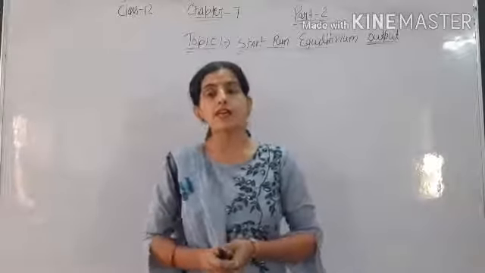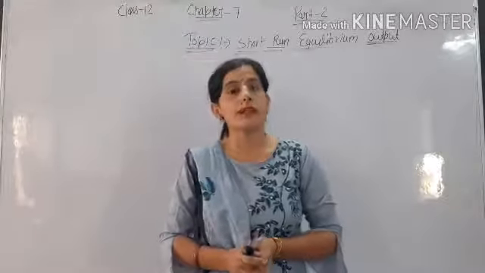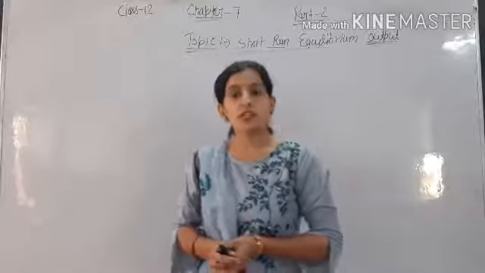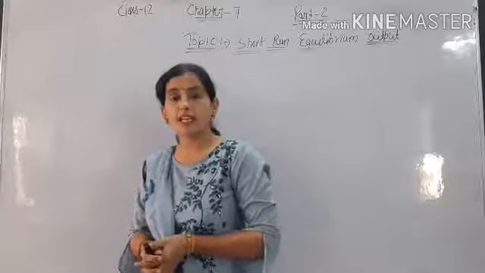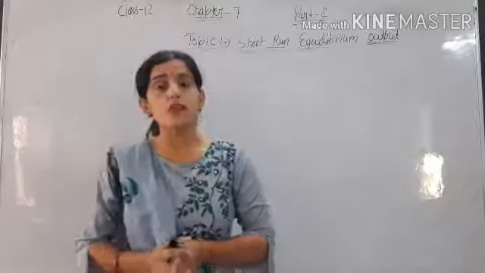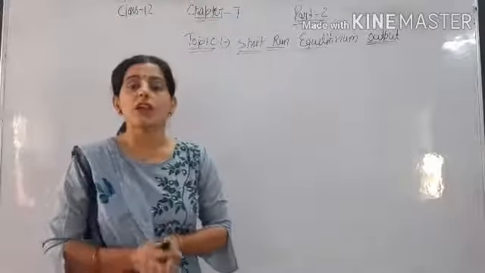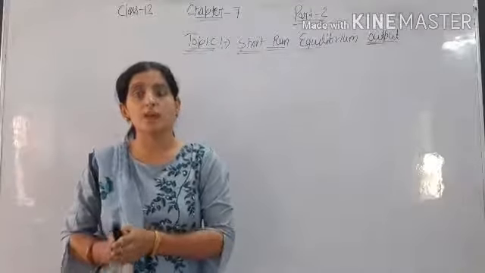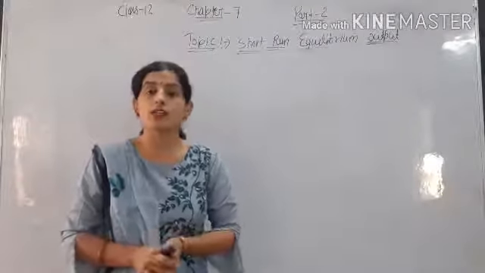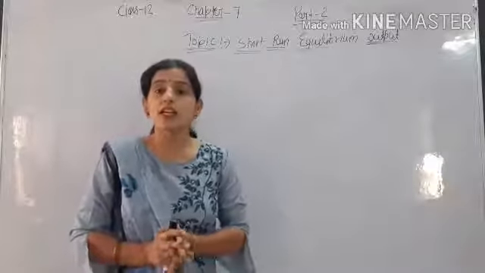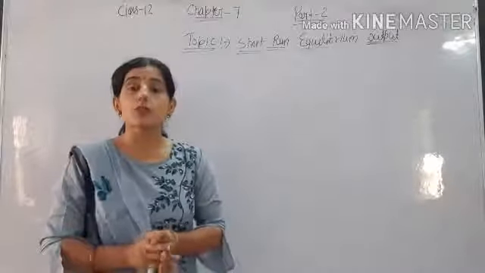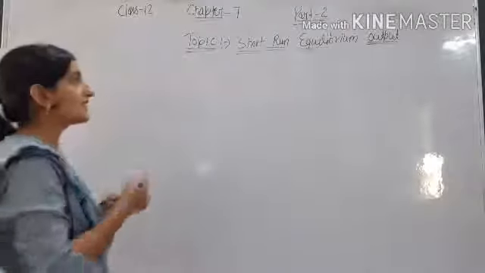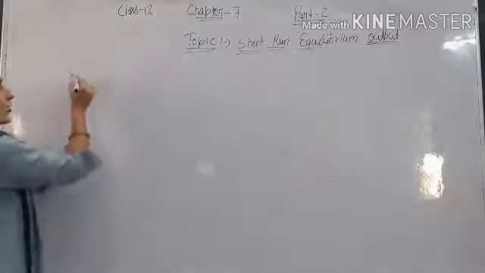Good morning students. Today we will discuss the topic short run equilibrium output. In our earlier video we discussed the meaning of short run output, as we have discussed that short run equilibrium according to Keynes is related to level of output. Whatever the level of employment in the economy, that is the level of output in the economy. Means short run equilibrium output is related to employment in the economy. Okay, means employment decides the output in the economy.